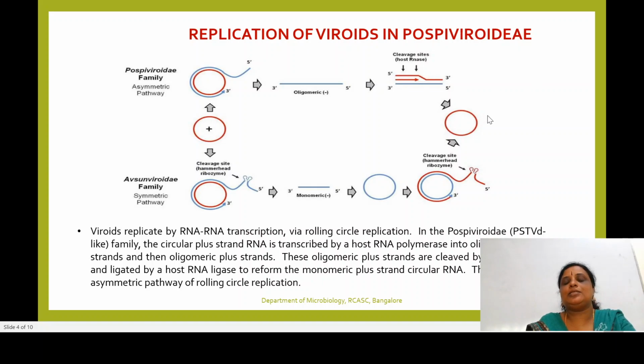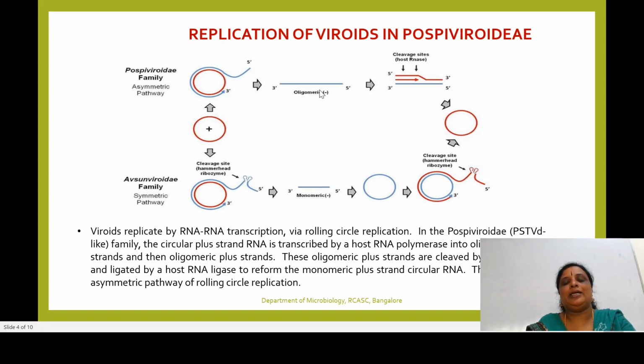So once this positive circular RNA has been formed, it has the ability to undergo replication again, and the cycle continues. Once again I will repeat, in the case of Pospiviroidae, the replication is an asymmetric pathway, where once the positive circular RNA molecule infects the host cell, this plus stranded circular RNA undergoes transcription and produces oligomeric minus stranded RNA.